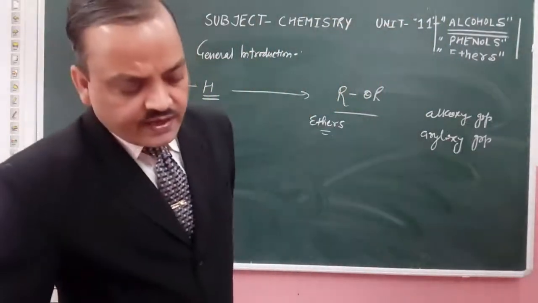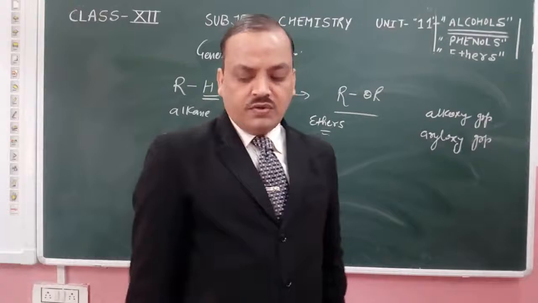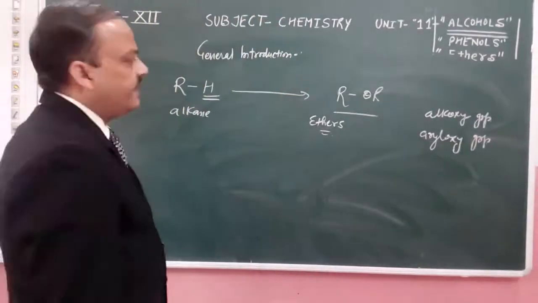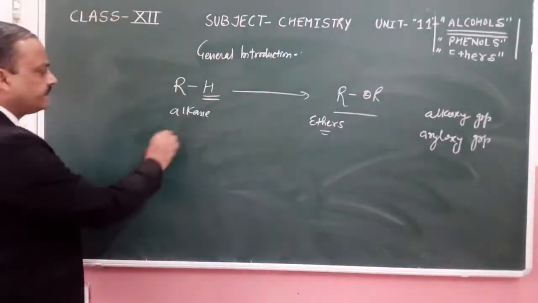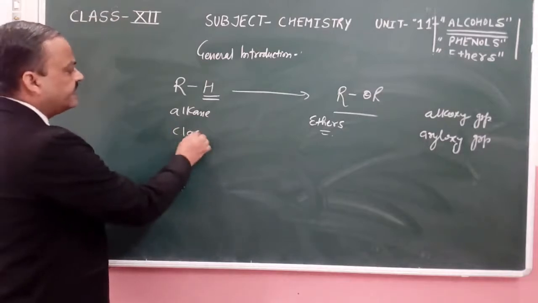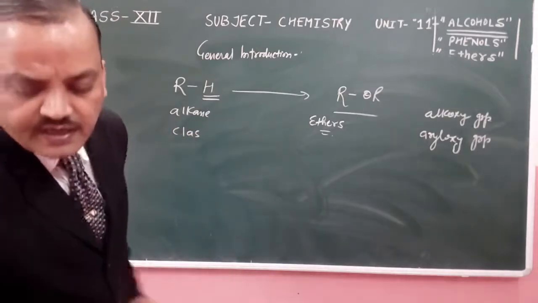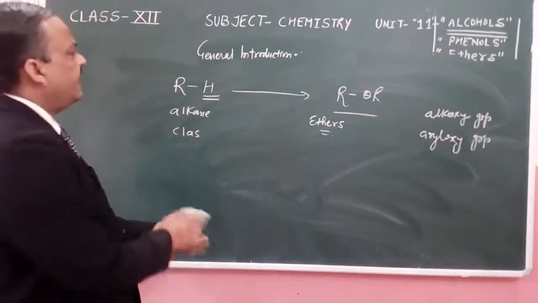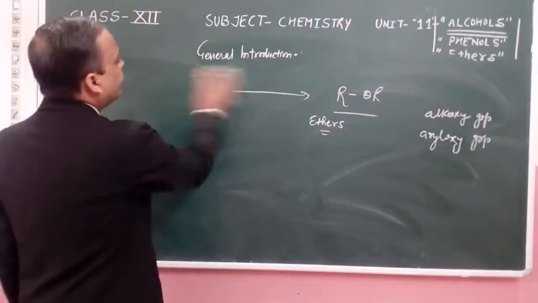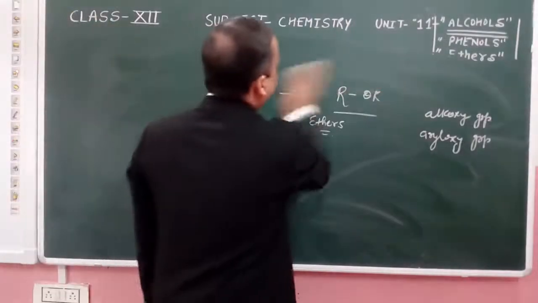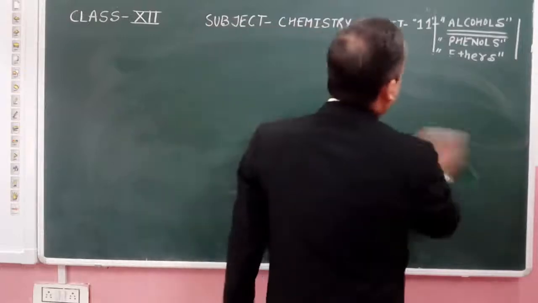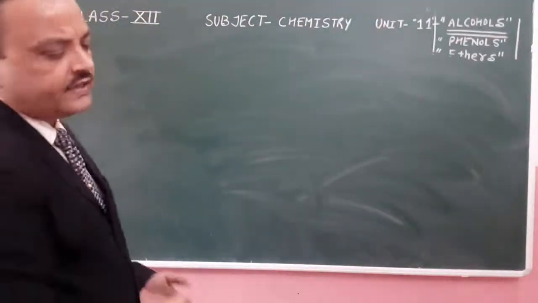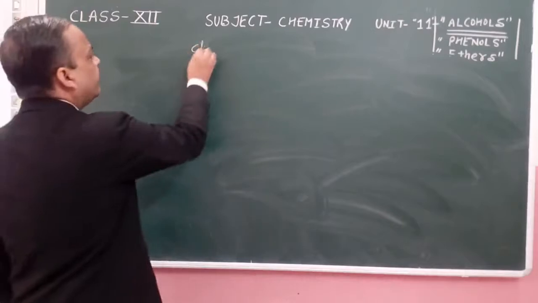Now when we classify these compounds, they are classified into different categories. Just see how they are classified in a general way.